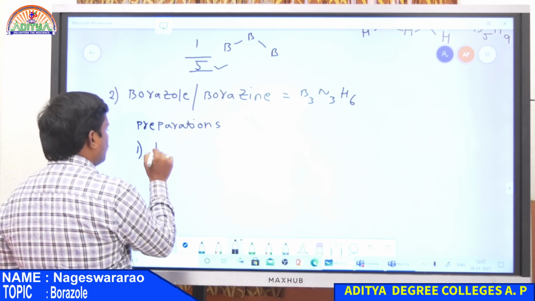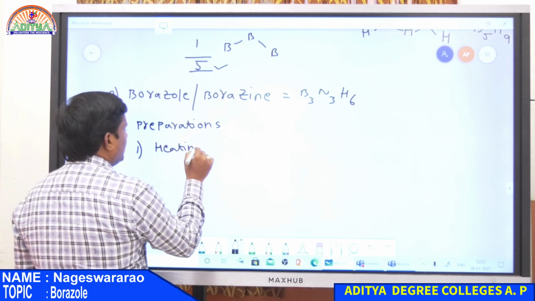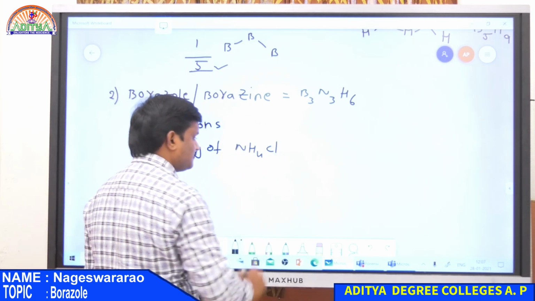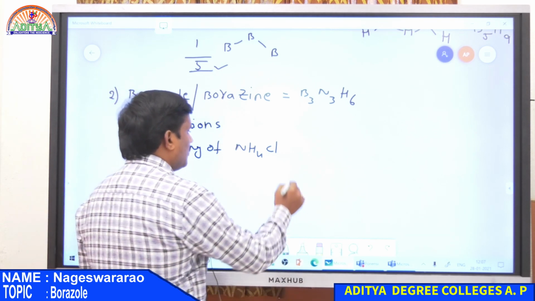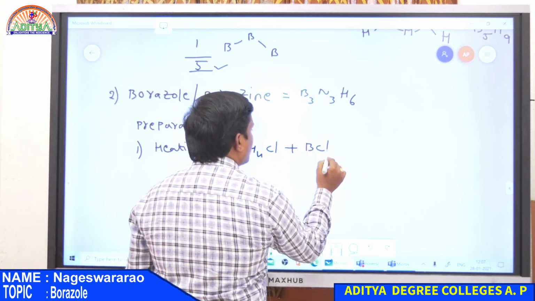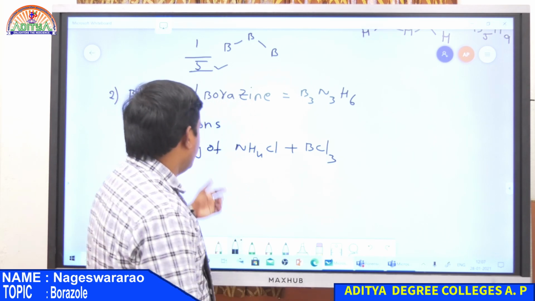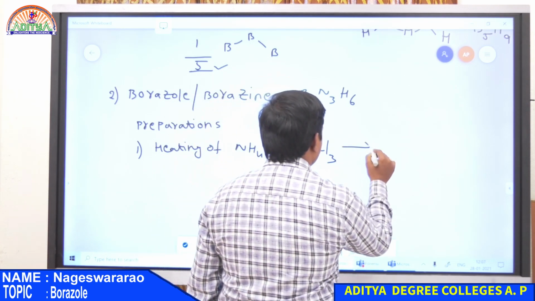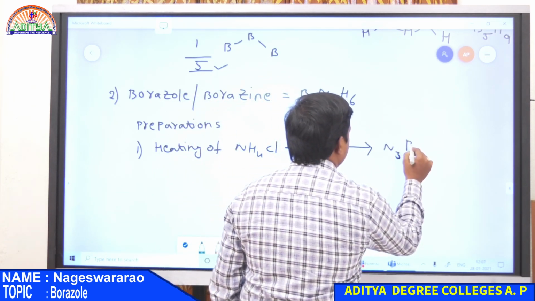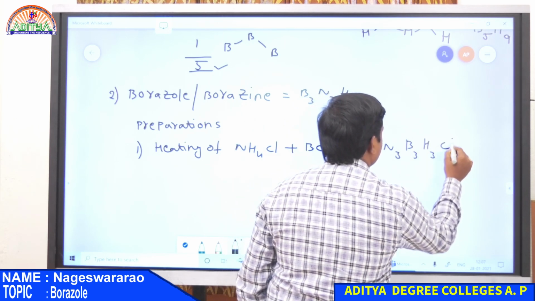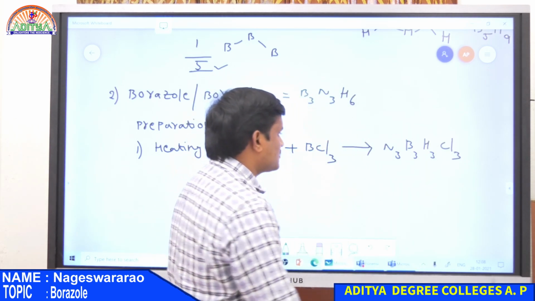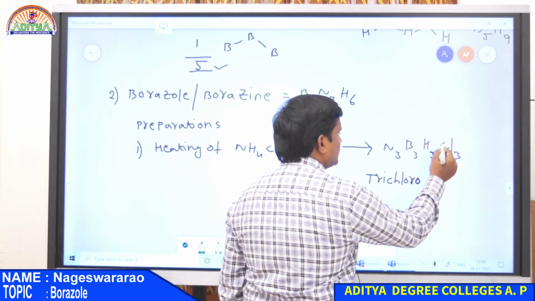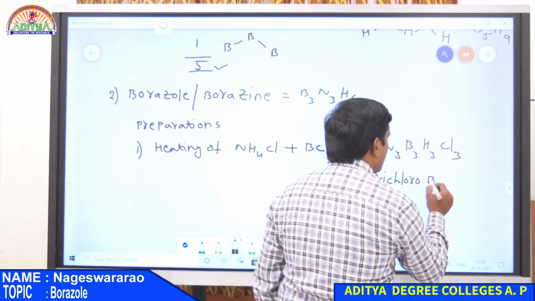So the first preparation is heating of ammonium chloride, NH4Cl, with BCl3, boron trichloride. Heating of NH4Cl with BCl3 gives N3B3H3Cl3. This is known as trichloroborazole. Trichloro, because there are 3 chlorine atoms.